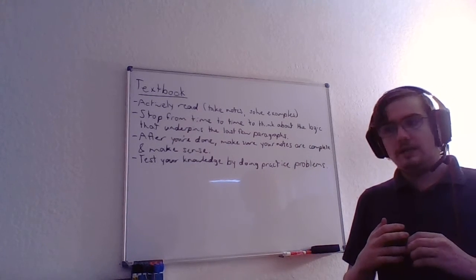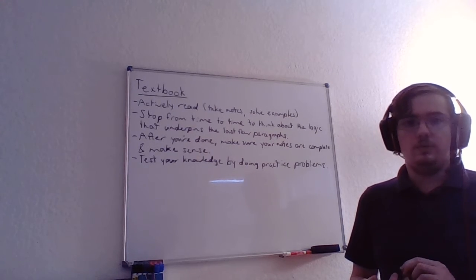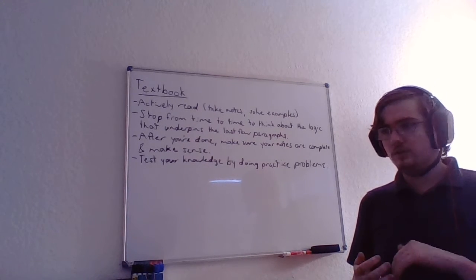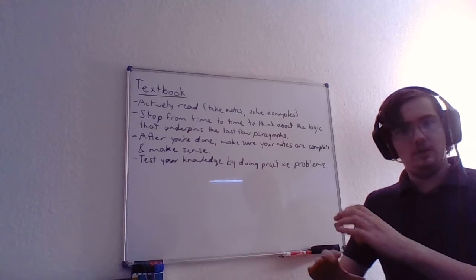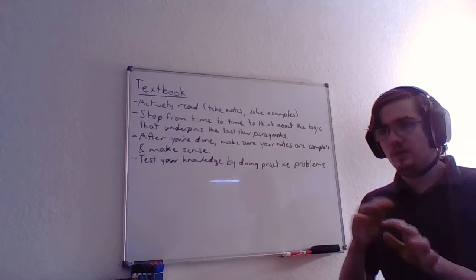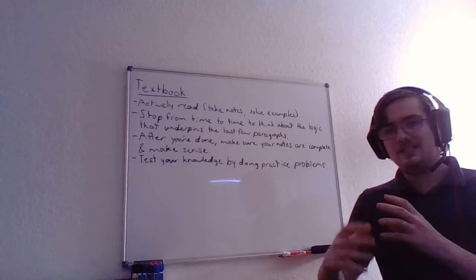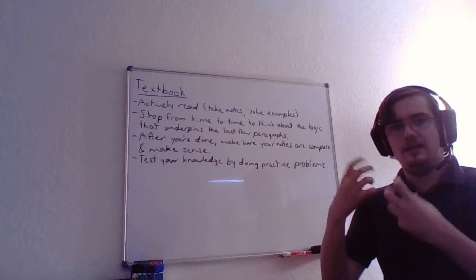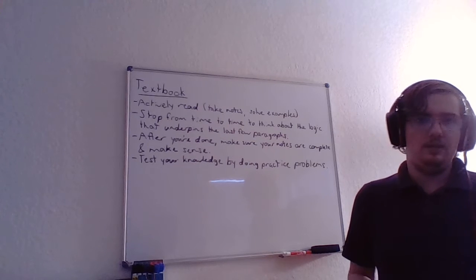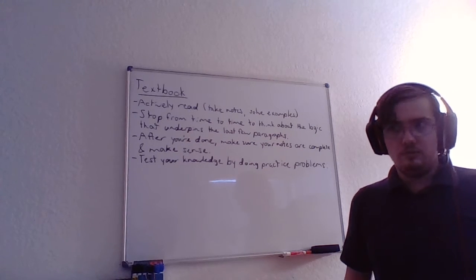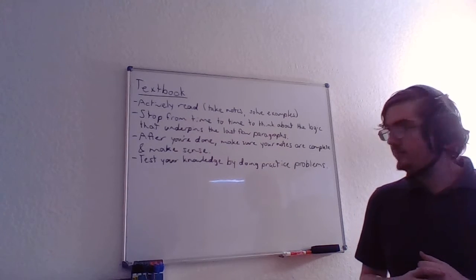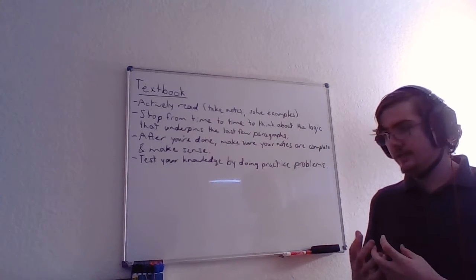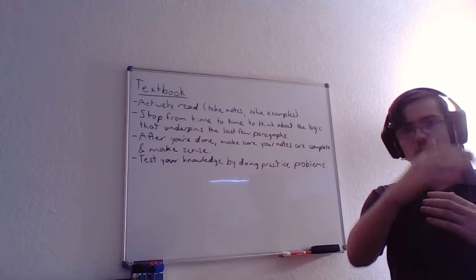Now, I think we've all been in a situation before where we're trying to solve a problem and we found the place in our notes where we were talking about that sort of thing, but it's not giving us the answers we need to solve it. So, what you can do to fix this is at the end of reading, go over your notes.